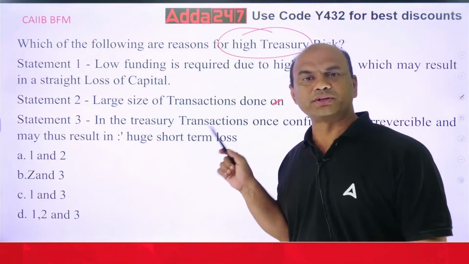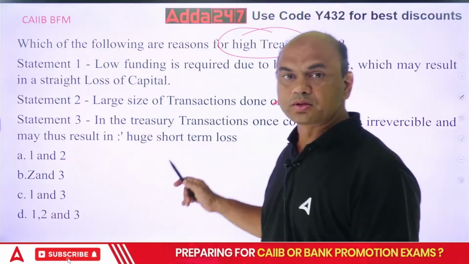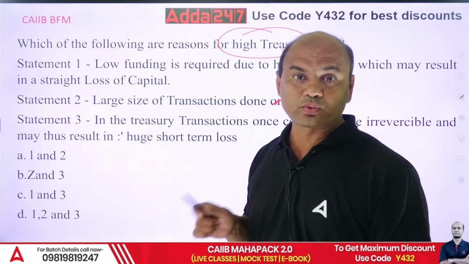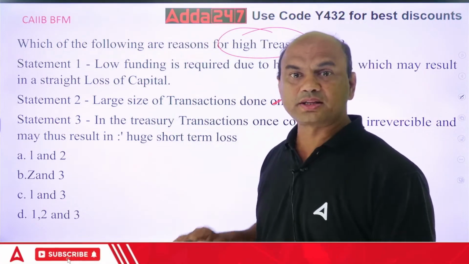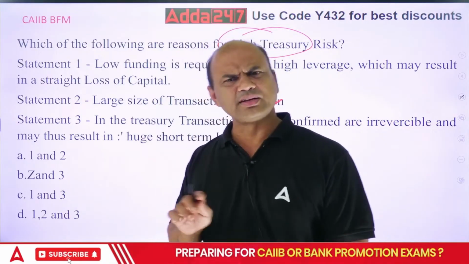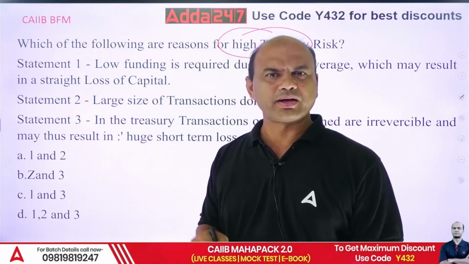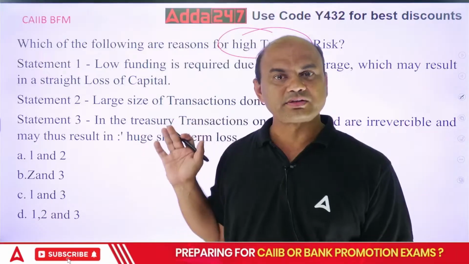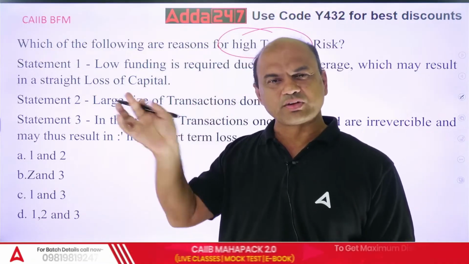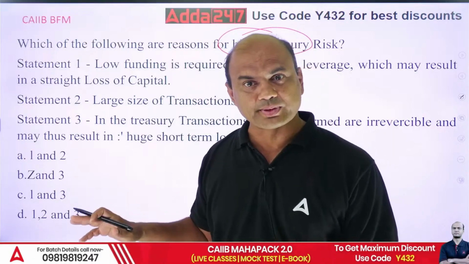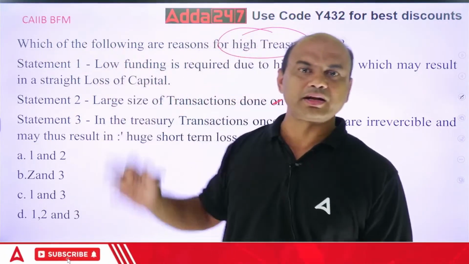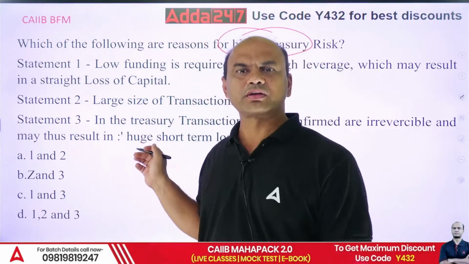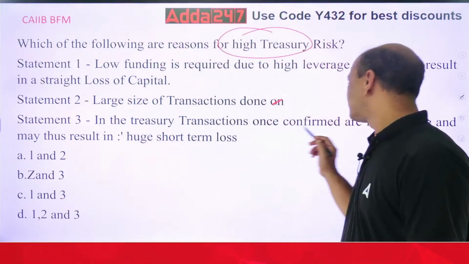Now understand a few points about treasury. I'll come from the lowest one. In any treasury transaction, once you agree to any transaction, you can't say no. It's like NEFT RTGS. Same, no difference. In NEFT RTGS, if I do this RTGS, done. It is gone from my server. Can I reverse it? No, sorry. Can we bring these funds back? No, you can't bring the funds back. Gone. Go to that bank and then get whatever you want, right? You can't do it. Same thing over here. Once confirmed, they are irreversible.